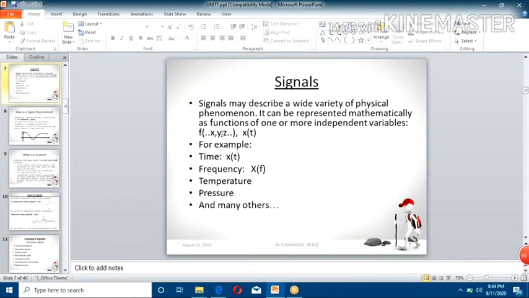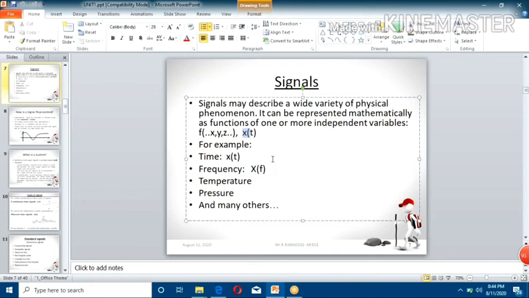Inside this parenthesis, you have the variables x, y, z. This portion we call the independent variables. So our signal is any physical quantity that depends upon one or more independent variables. For example, x of t is a one-dimensional signal because it depends upon one independent variable, that is t.